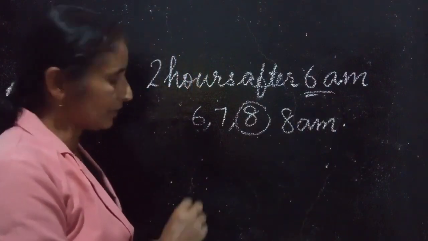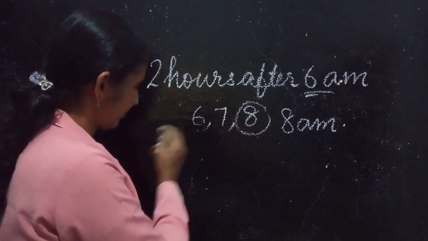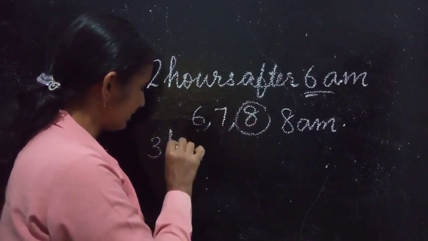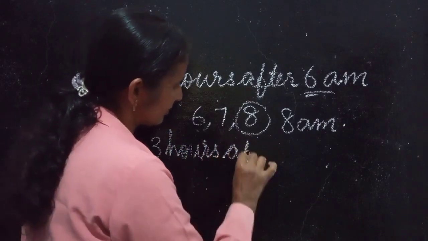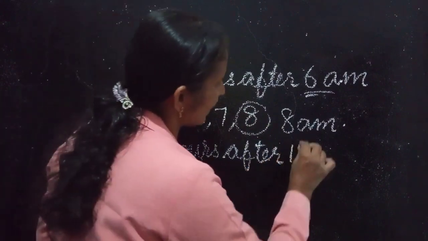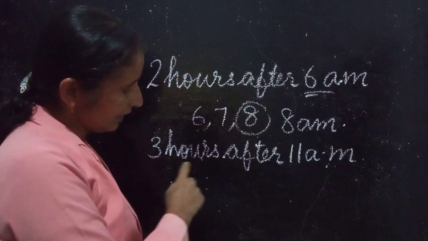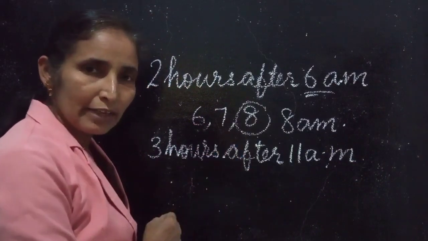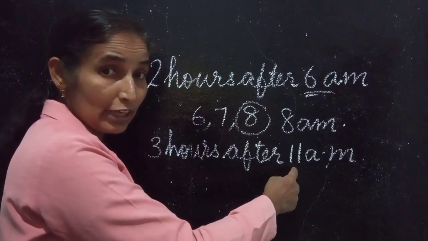Understood? Okay. Now 3 hours after 11 AM. What will be the time? How to calculate 3 hours after 11?